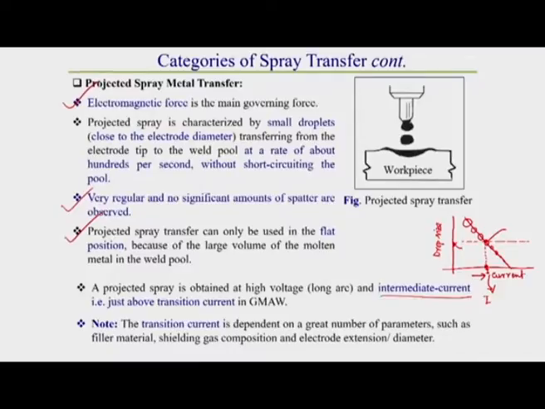So it depends not only on the electrode material but also on the diameter of the electrode and its length of extension, which I will explain in detail in a subsequent lecture. It also depends on the shielding gas composition; as we observed in the previous slide, if we change the shielding medium from argon to CO2 gas, the drop transfer rate varies. So it depends on different process variables.